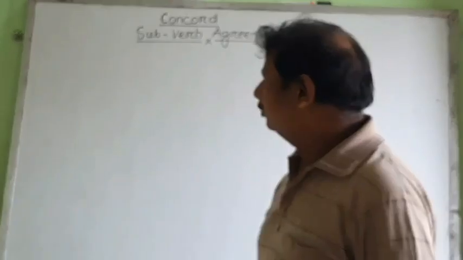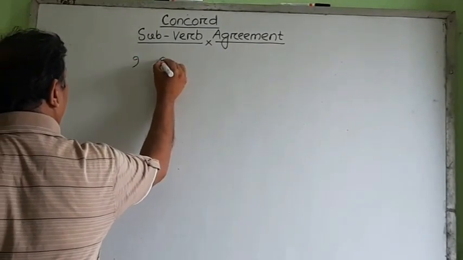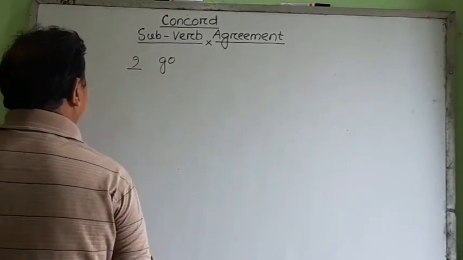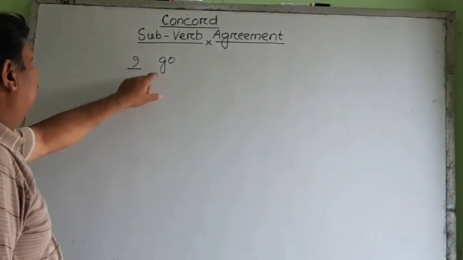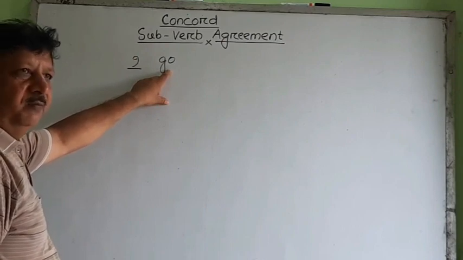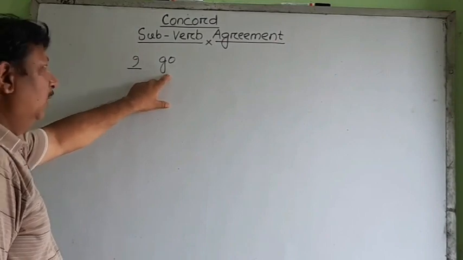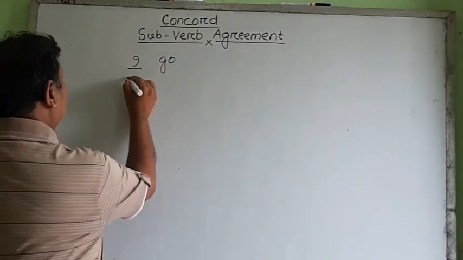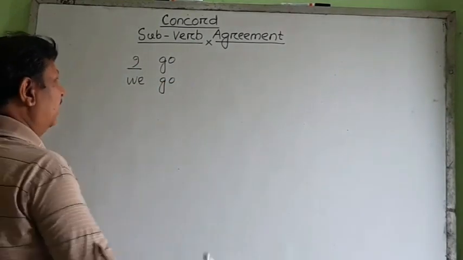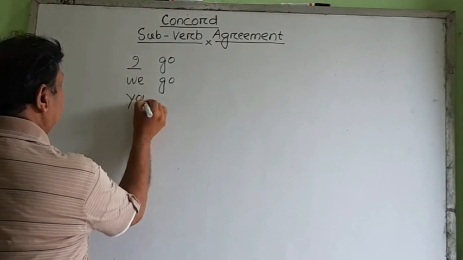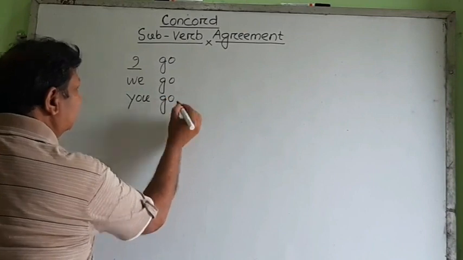First of all, let us know that when we write I go, it is the first person and singular, so the verb remains in its base form, or naked form, or first form. Even in first person plural it is the same, and in case of second person the verb remains in its base form.